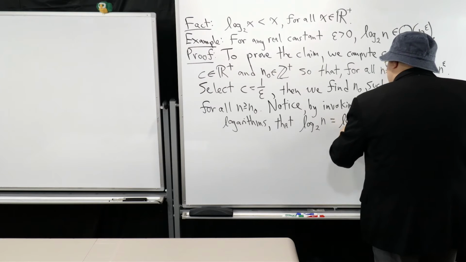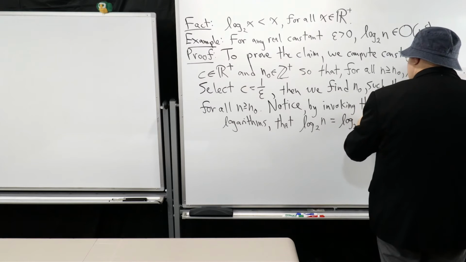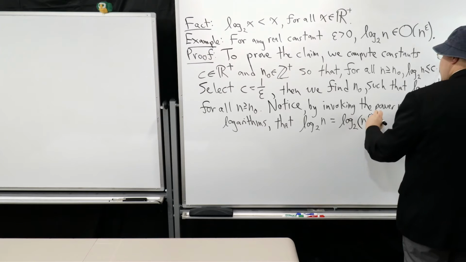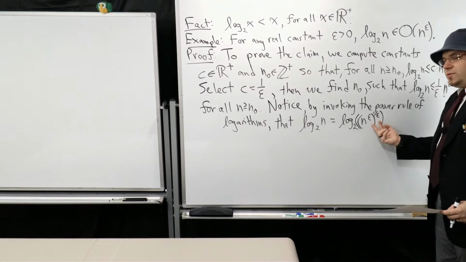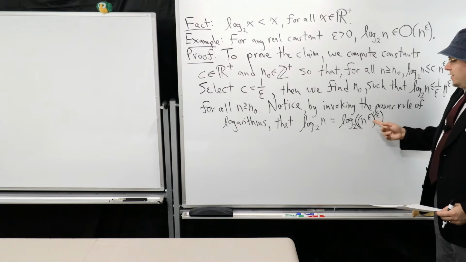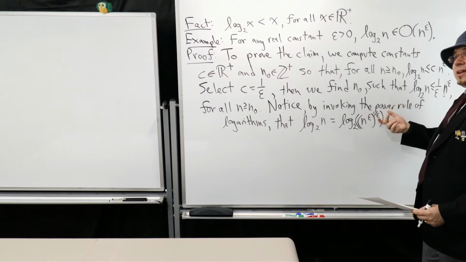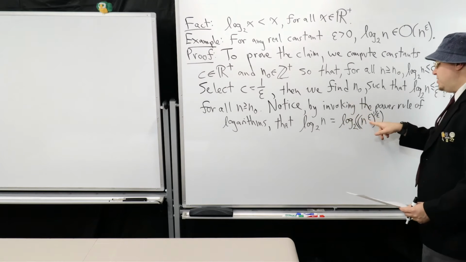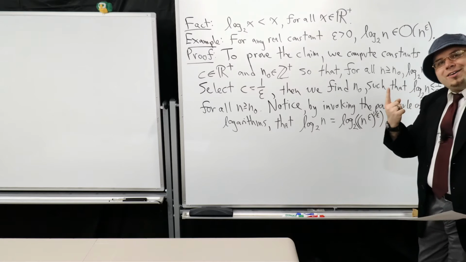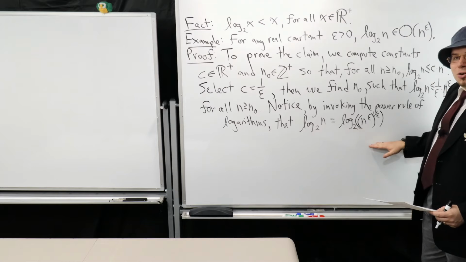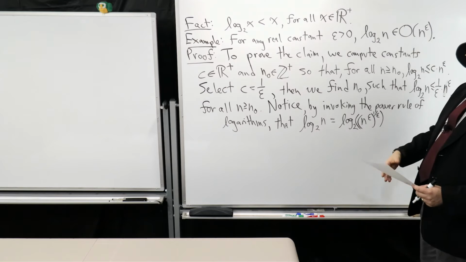That log base 2 of n to the epsilon raised to the power of 1 over epsilon. Now, if you remember your properties of exponents, if I have epsilon here and I raise all of this to another exponent, it ends up turning into a product. So I'm going to multiply these two exponents together, and epsilon times 1 over epsilon is 1, right? That's why this equality holds. And it holds especially since we know that epsilon is not going to ever be 0. So we're okay.